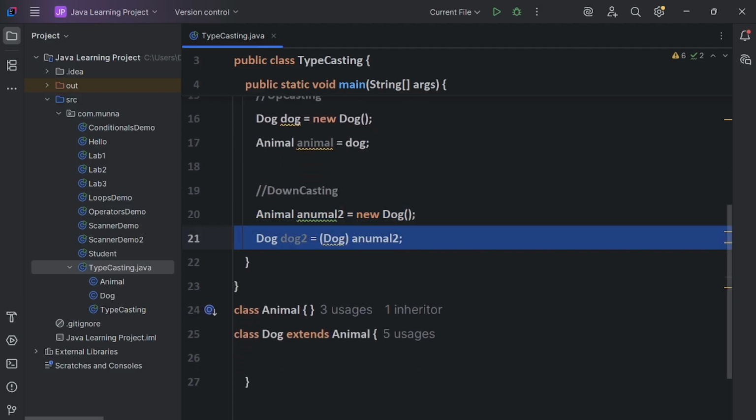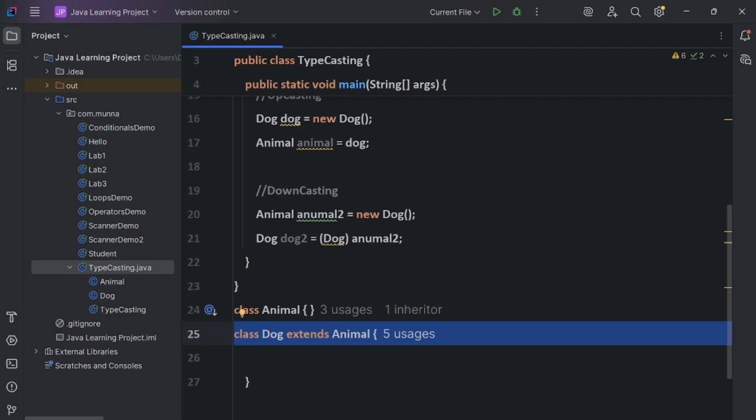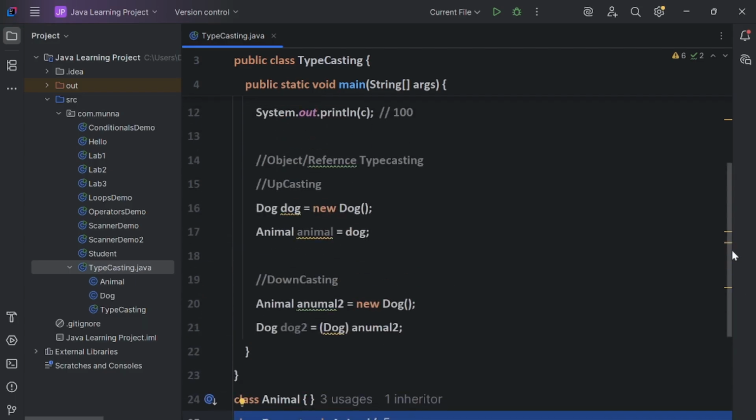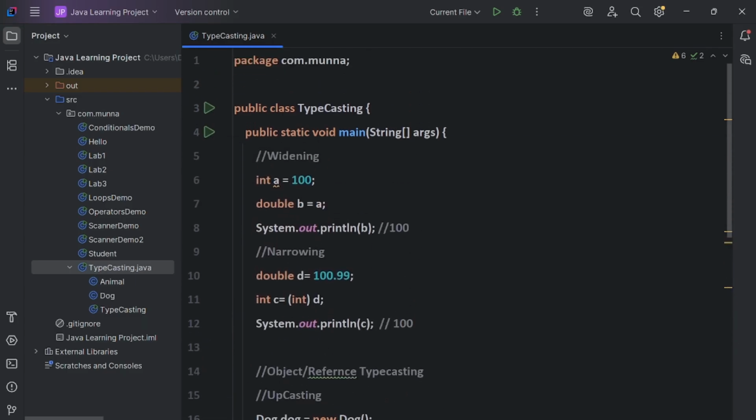This is very important, guys. In this we have to give two classes, one class Animal as the superclass, and subclass Dog extends Animal. So I have implemented this. Let's execute this logic, guys.